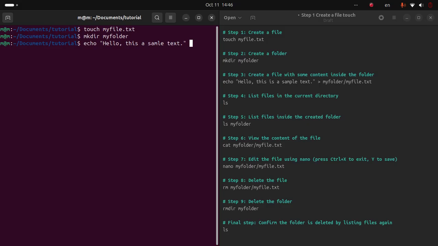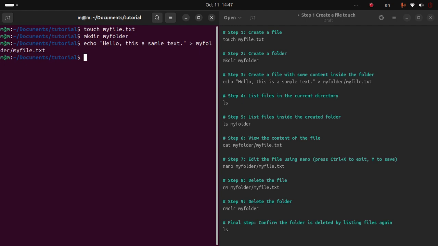Okay, then I have to enter the location. I want to introduce the folder name myfolder, then the file myfile.txt.